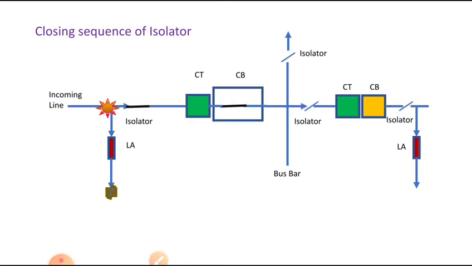The closing operation of the electrical isolator is: detach the earth switch first, shut the isolator next, and shut the circuit breaker next.